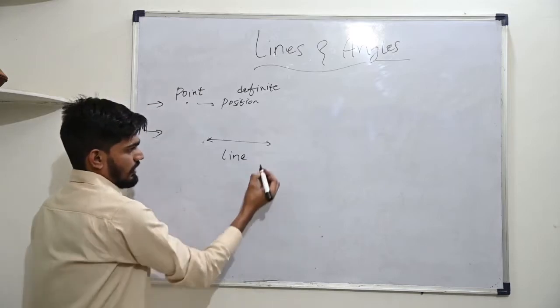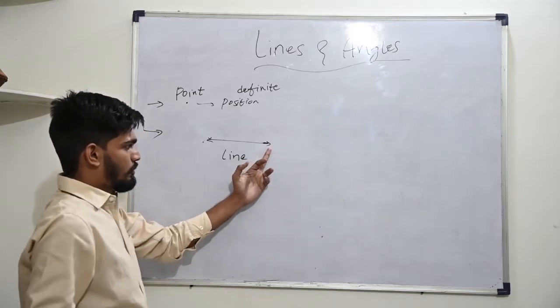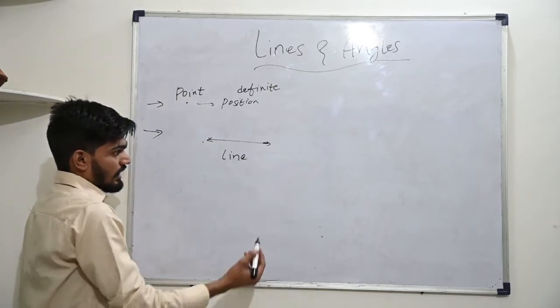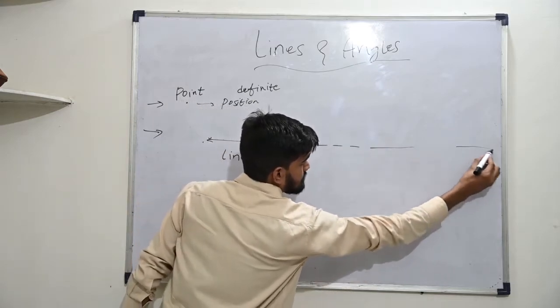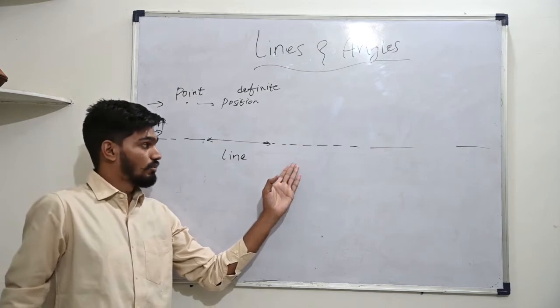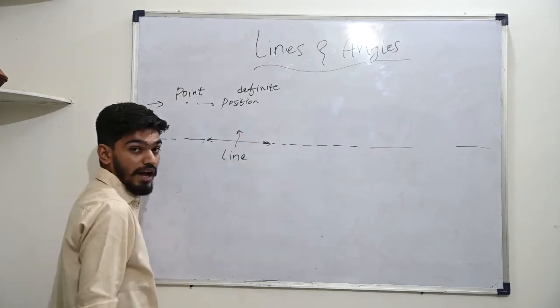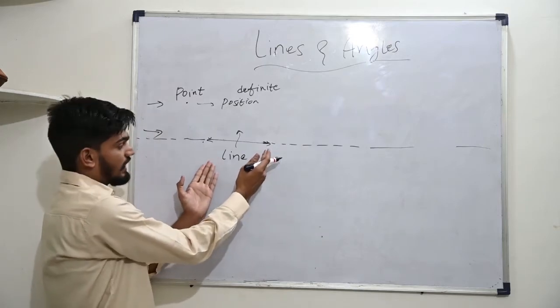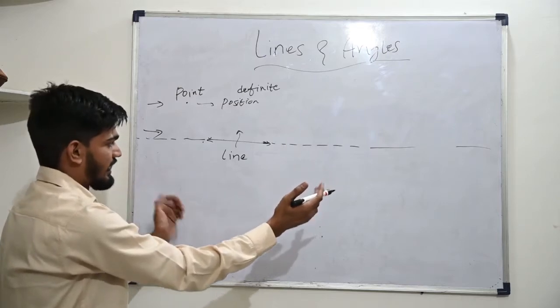Now you must be thinking about why I have put these two arrows here. This arrow shows that the line is extending here. This shows here the line is extending here as well. Though I can't express it on the board, neither can we express it on a page. That's why we denote it like this with two arrows. These two arrows show that a line is going to infinity in both of the directions.